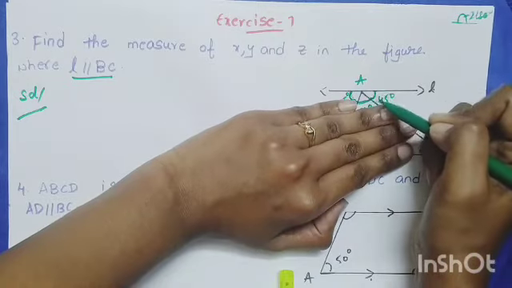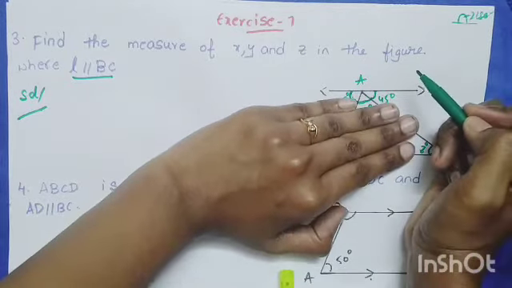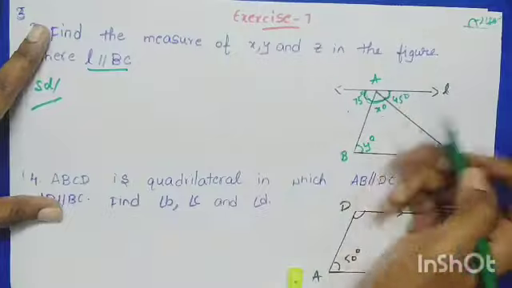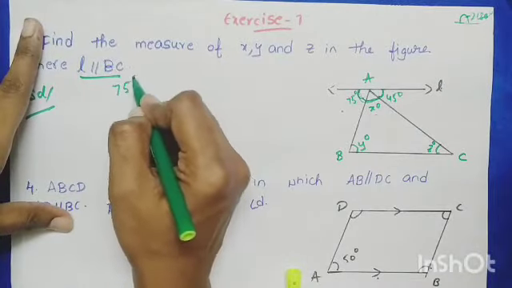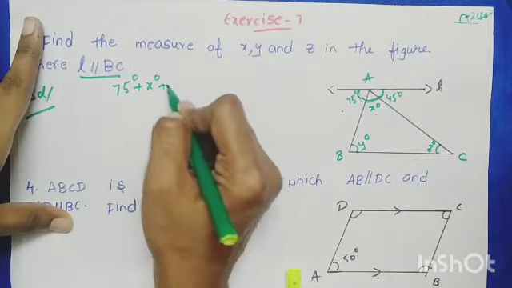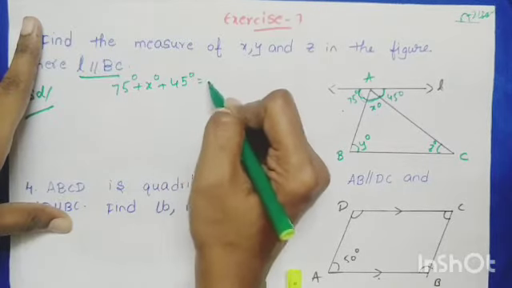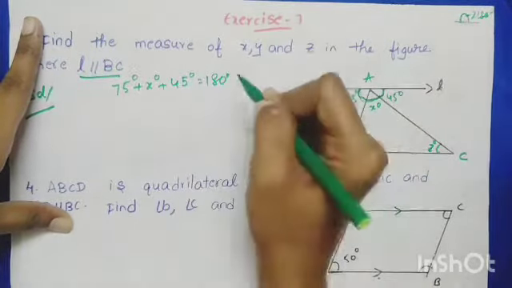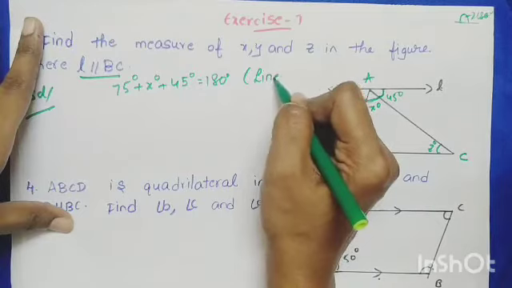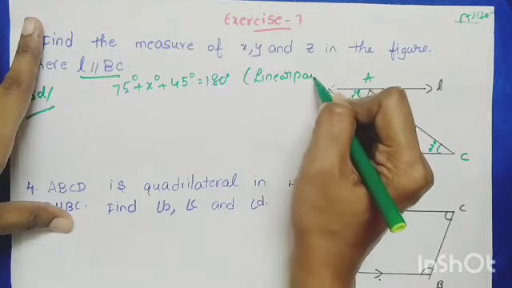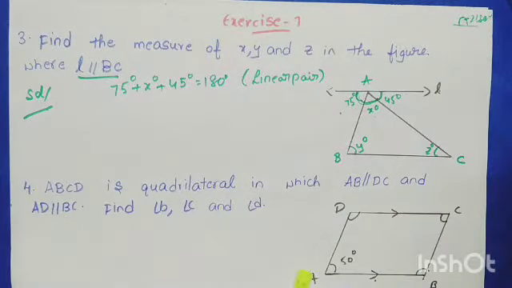180. So here the total should be 180. And the 180 splits as 75 and x and 45. So you can write 75 degrees, x degrees plus 45 degrees as 180, because they form a linear pair. Yes, they form a linear pair or not, children?